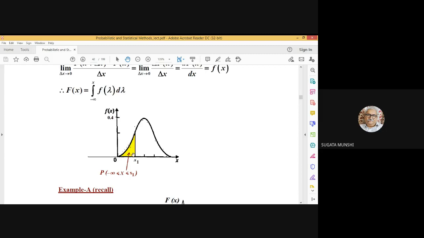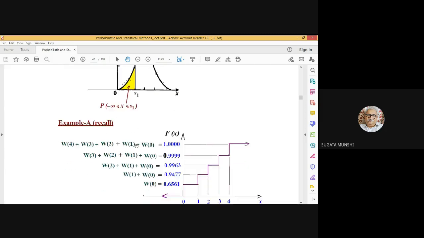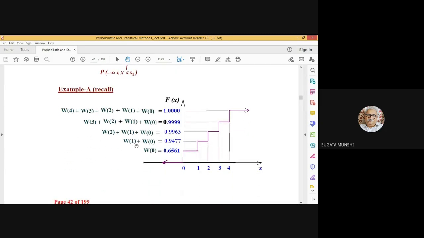But for a discrete random variable, if you consider the particular example that I considered last day, what will be the nature of the density function? If you want to go back and have a look at your class notes, you can do that. This was the nature. If I just recollect, this is the cumulative distribution function. Then what will be the nature of its derivative?